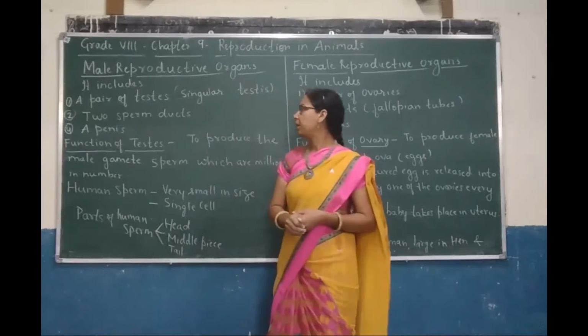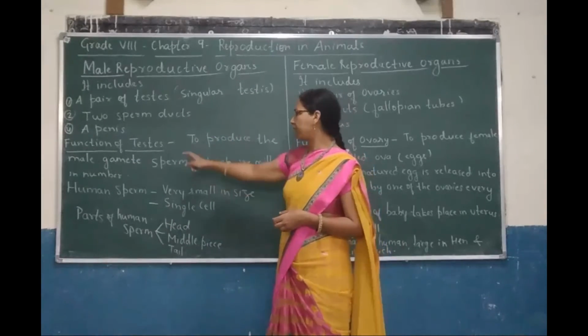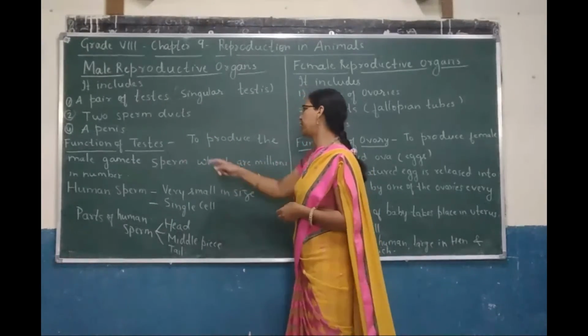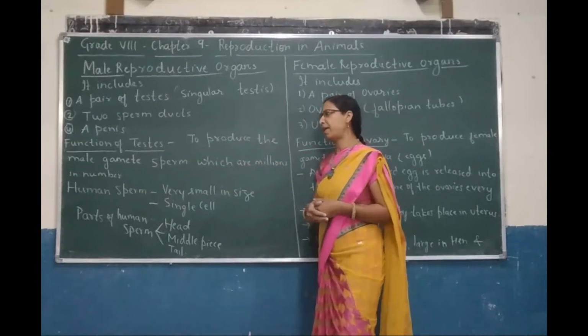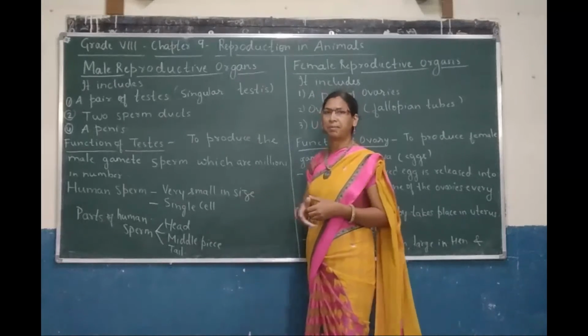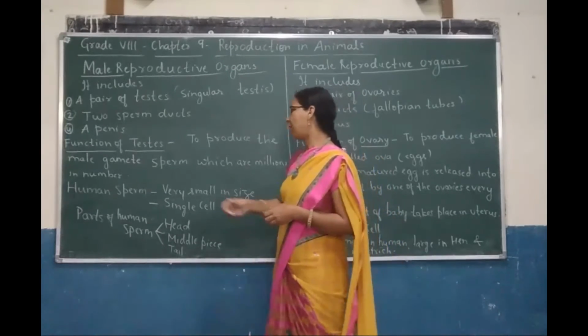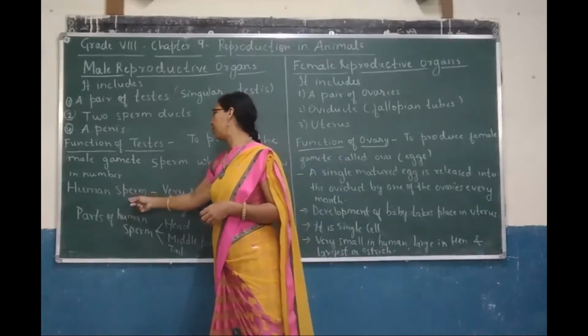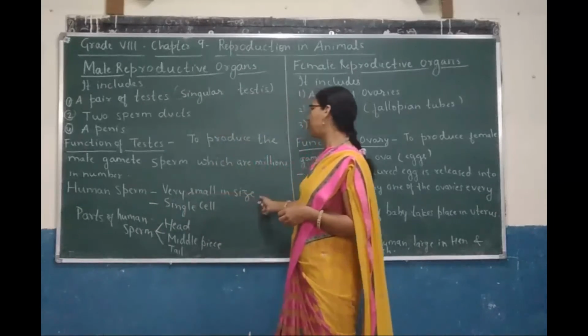Now, let us see what are the functions of testes. The function of testes is to produce the male gamete, which is called sperm, which are millions in numbers. Already we have seen about human sperm. It is very small in size.